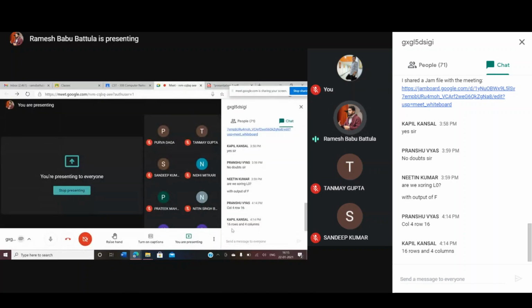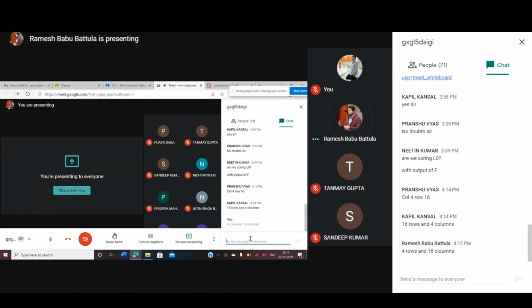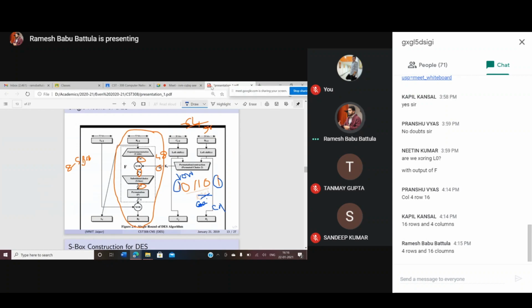So 4 rows and 16 columns. So total how many values are there? 64 values are there. All 64 values are going to be between 0 and 15 only. All these values are initialized between 0 and 15 only. We'll see that also, right?